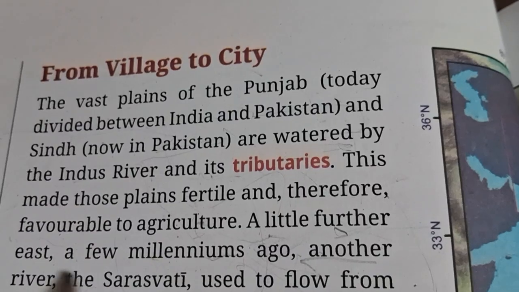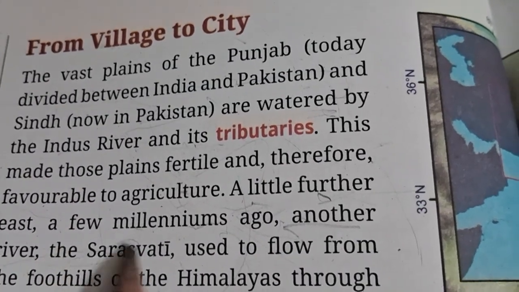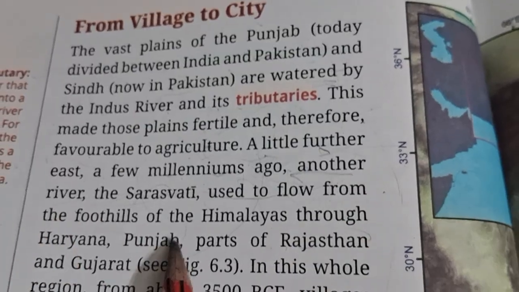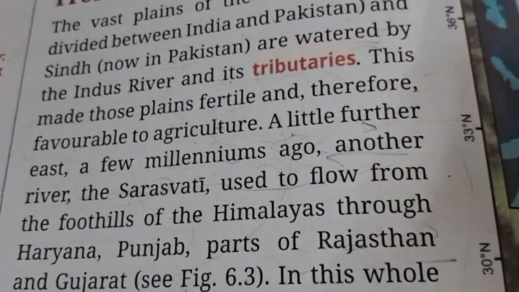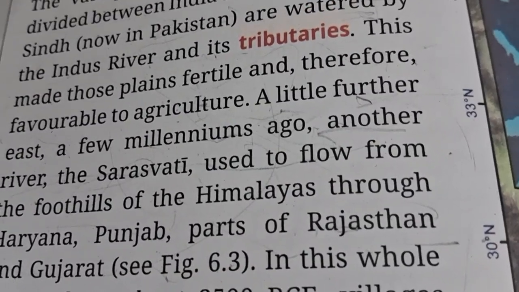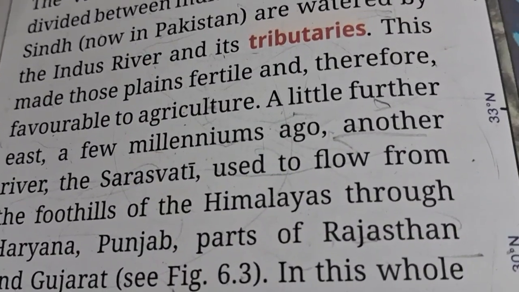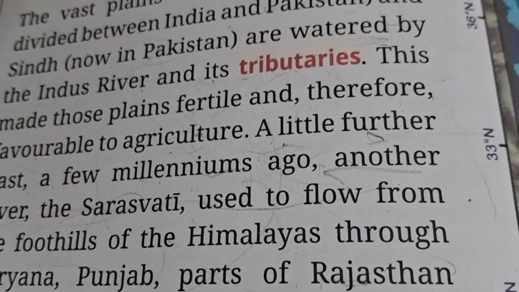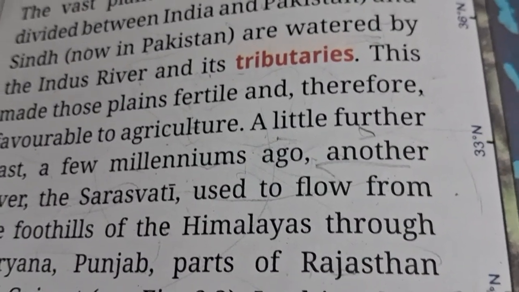A little further east, a few millennia ago, the northern river Saraswati used to flow from the foothills of the Himalaya through Haryana, Punjab, part of Rajasthan and Gujarat. Okay, have you heard that there was also a river Saraswati? If anyone knows that, yes, it is true that many years ago we had the Saraswati river also in this area.